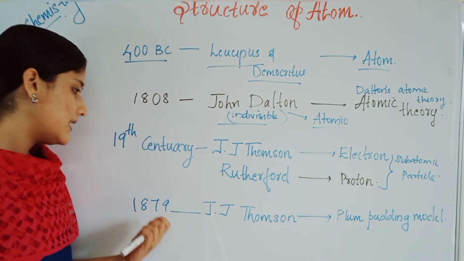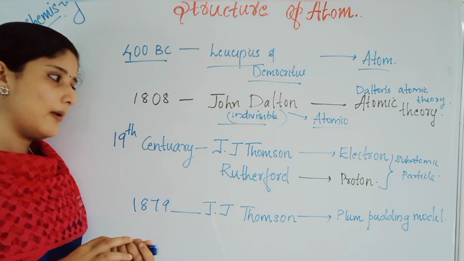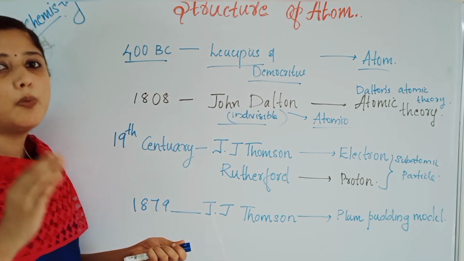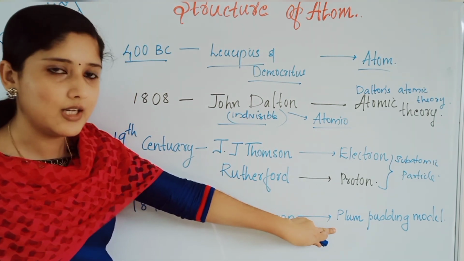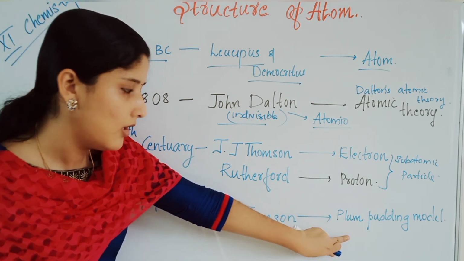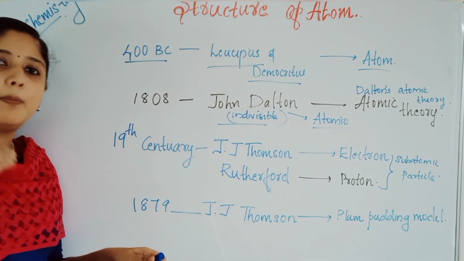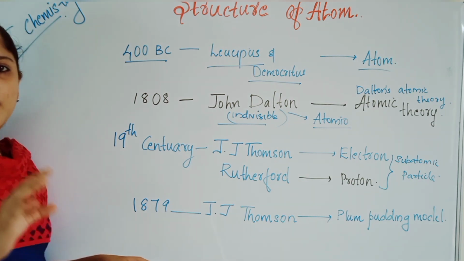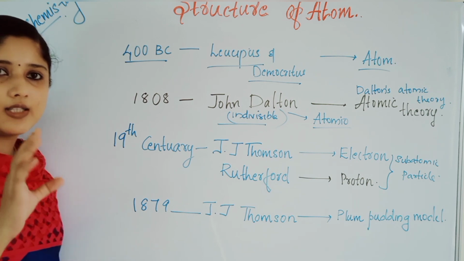In 1879, scientist J.J. Thomson himself proposed another model, the plum pudding model, or watermelon model, as we can say. He compared atom with a watermelon. In the watermelon there are seeds, isn't it?